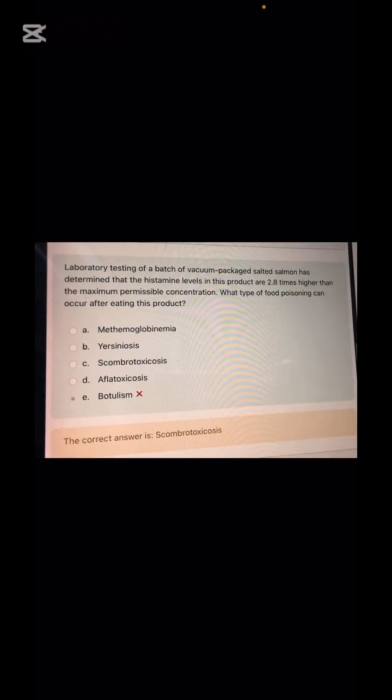So if the doctor as well as the patient doesn't know what they are taking, then it should be a double blind randomized study. When only the patient doesn't know what they are taking, it is a blind randomized controlled study. Histamine level 2.8 times higher given.